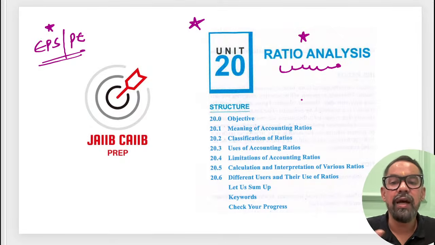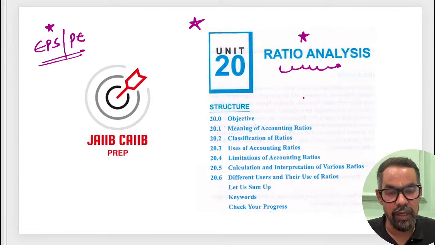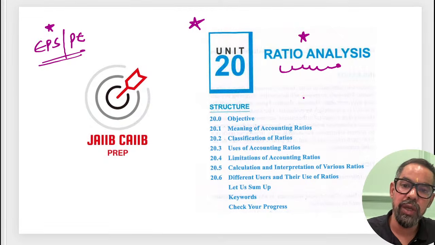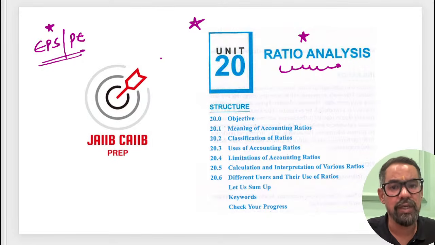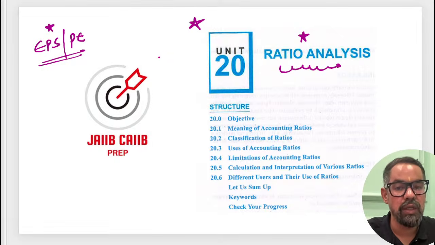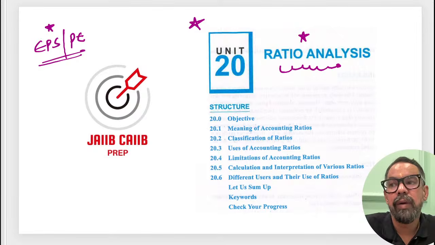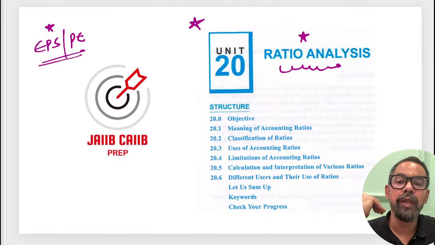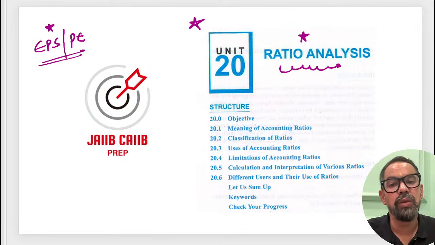Up from here, there are some ratios. They have given limited ratios, guys. You just have to remember those particular ratios. If you remember the ratios, you will be easily able to answer the question, even if it is in the form of numericals. Mostly the question is around the liquidity ratios, the acid test ratio or debt to equity ratio, or sometimes they ask gross profit margin, net profit margin. If they don't ask in this one, they'll definitely ask in RBWM. So that is the case itself, right?